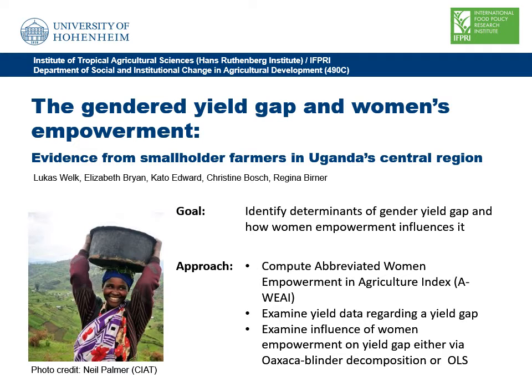The approaches we chose are firstly the abbreviated Women Empowerment in Agriculture Index, secondly the examination of a yield gap in the dataset and descriptive statistics, and finally, to examine the influence of women empowerment and other variables on the yield gap using either the Kitagawa-Oaxaca-Blinder decomposition or an OLS regression model.